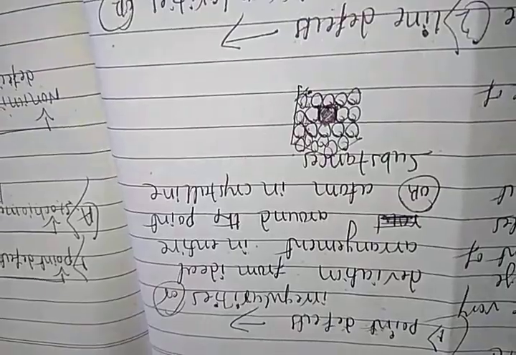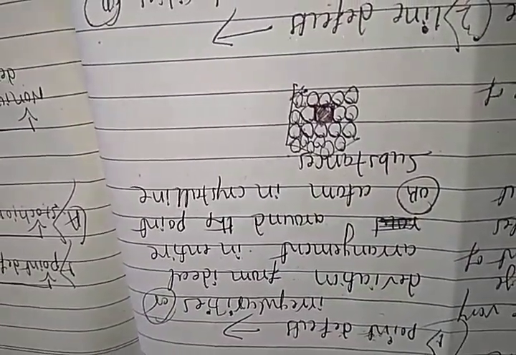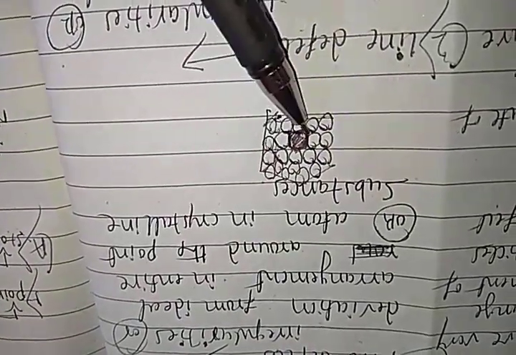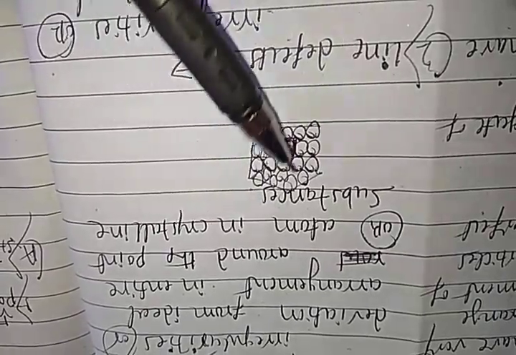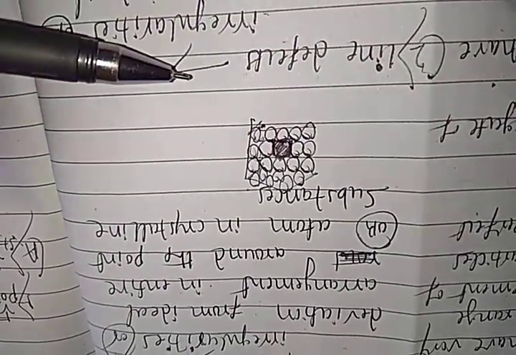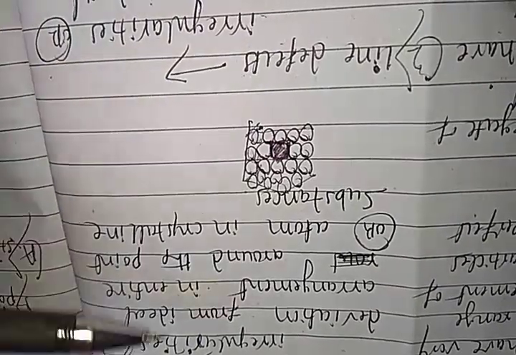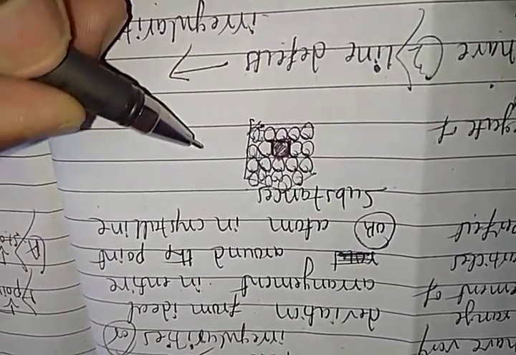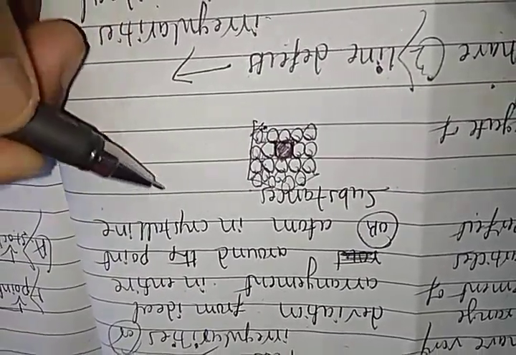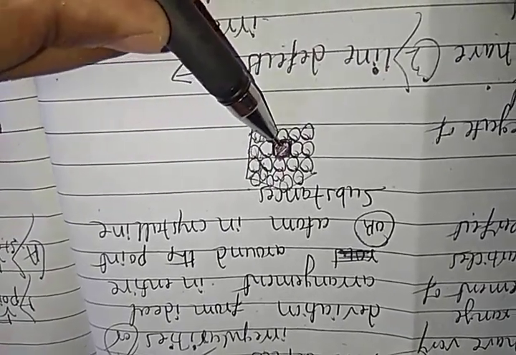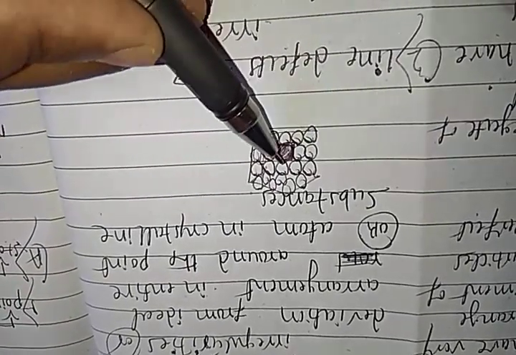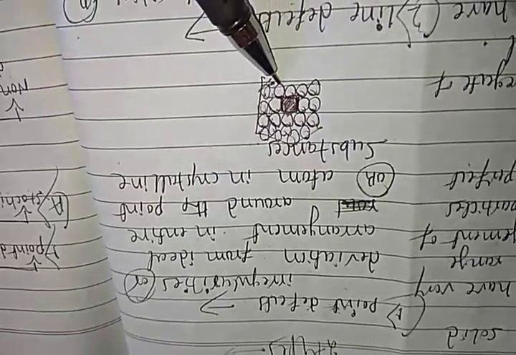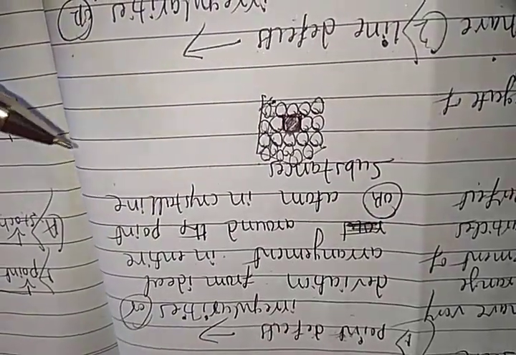So why is this irregularity developed? Why are defects developed? While making the crystal, while arranging the crystalline substance, if the constituent particles are arranged at a very fast rate, one by one, side by side, one of the constituent particles may be missing from its position. So impurity develops here.